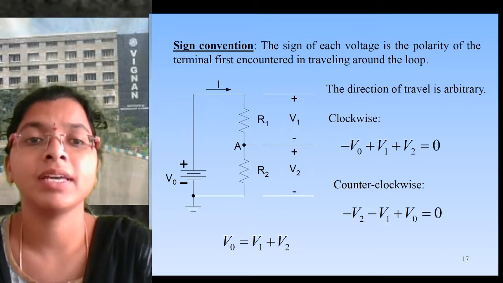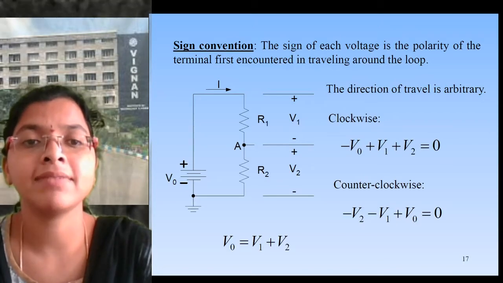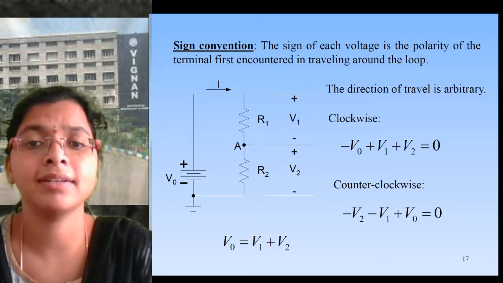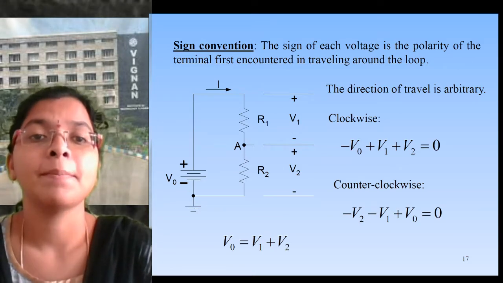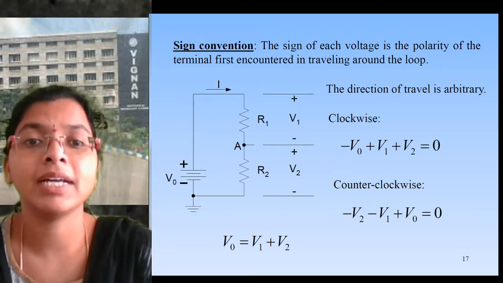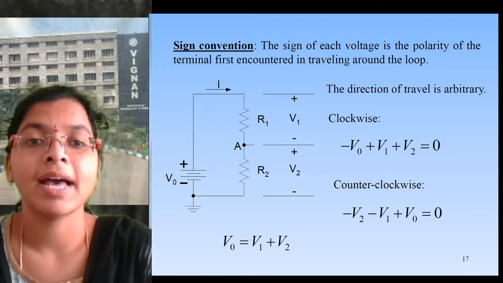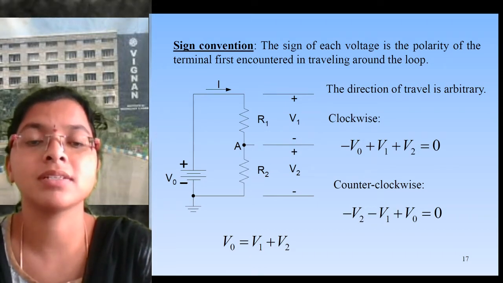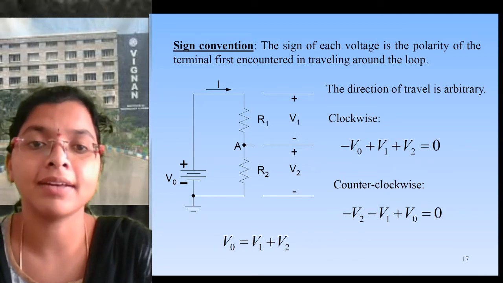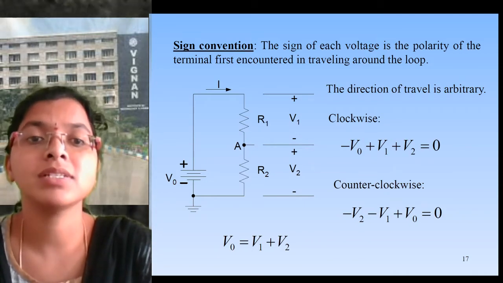Remember this: all passive elements like resistor, capacitor or inductor, which are going to accept the energy from the sources, we should take as negative.